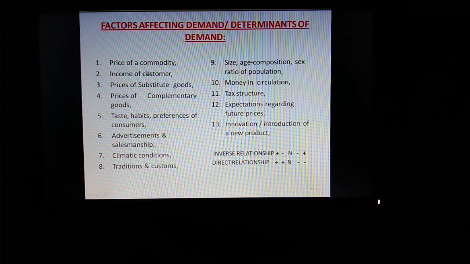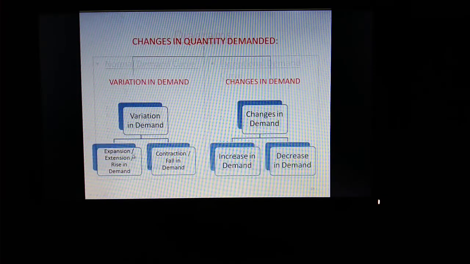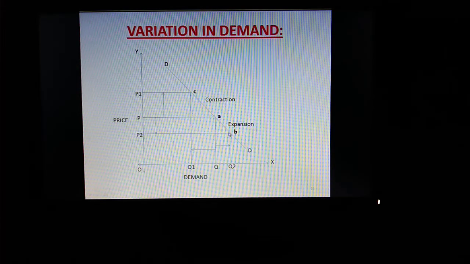Now price of a commodity will be constant, and there may be a change in income, or there may be a change in prices of substitute goods, or there may be a change in prices of complementary goods, or there may be change in advertisement expenditure, there may be changes in climatic conditions, and demand changes, which is called as changes in demand.